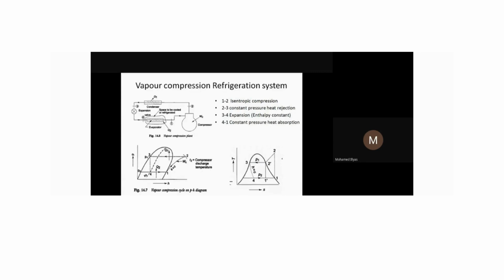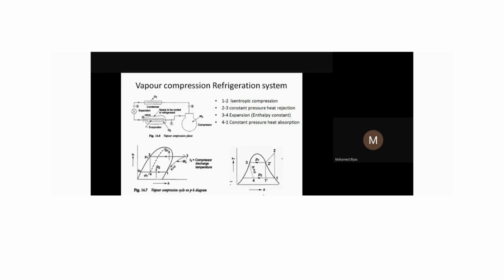So in this way, we can understand the thermodynamic process of the vapor compression refrigeration system. The 1 to 2 process represents the compressor, the 2 to 3 process the condenser, the 3 to 4 process the expansion valve, and the 4 to 1 process the evaporator. We need to be conversant with this because we need to solve problems on the vapor compression system. For that, the condition of the refrigerant will be given, so we should know how to represent all those things and also know the thermodynamic process. Accordingly, we'll solve the problems. For that only, we have seen in detail this pH diagram and TS diagram. This is all about your vapor compression refrigeration system.